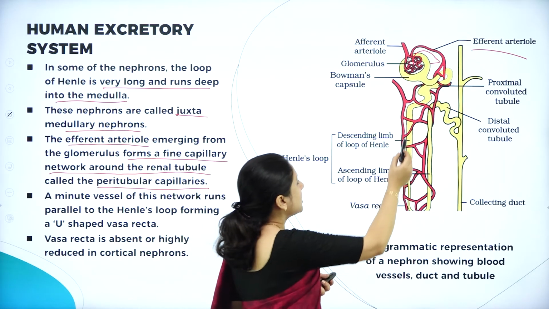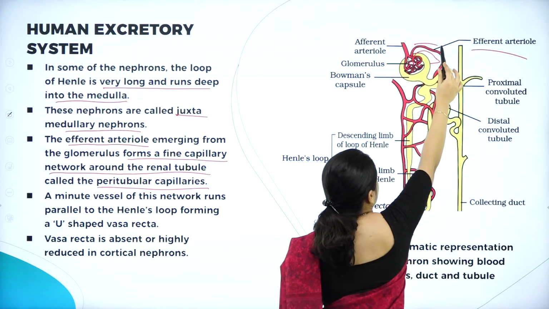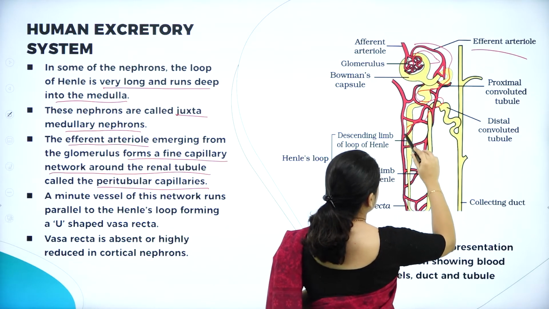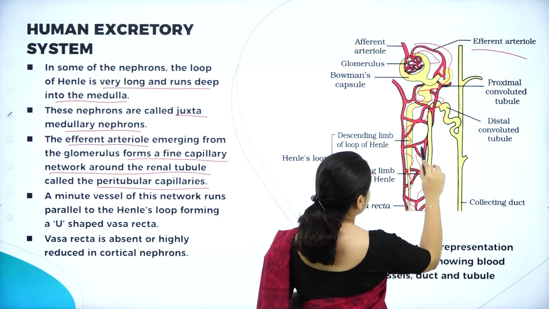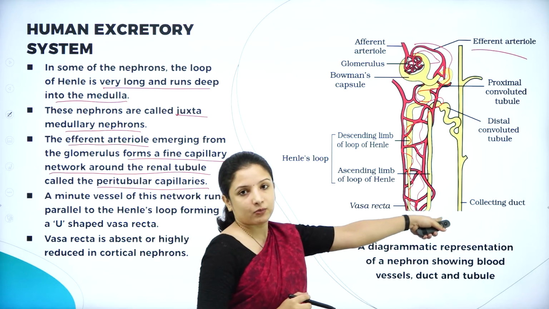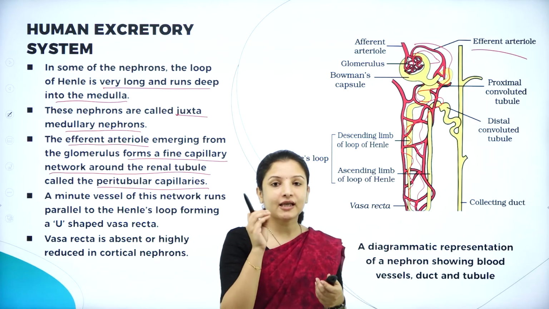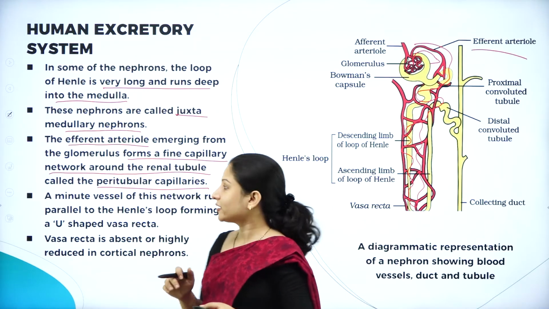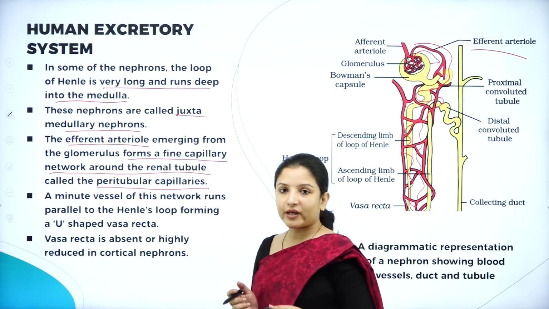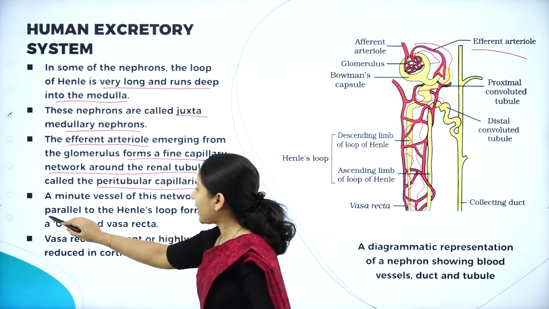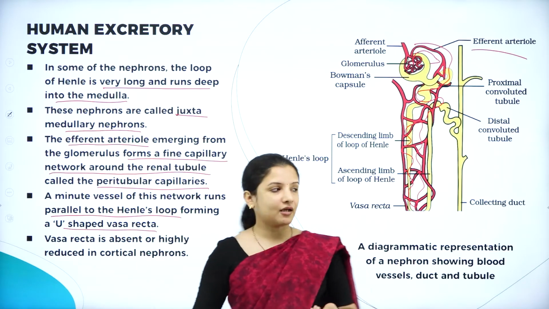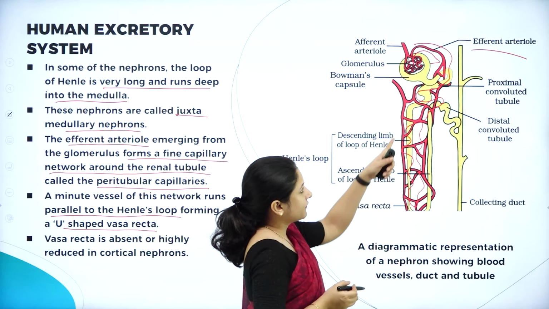If you can see here, these efferent arterioles form a fine network around the tubules of the kidney. They pass through the Henle's loop and all that, right? Can you see the fine network, the red colored one that is shown here? It is a capillary network, and that capillary network is called the peritubular capillaries. A minute vessel of this network runs parallel to the Henle's loop, forming a U-shaped vasa recta. So don't get confused with this.